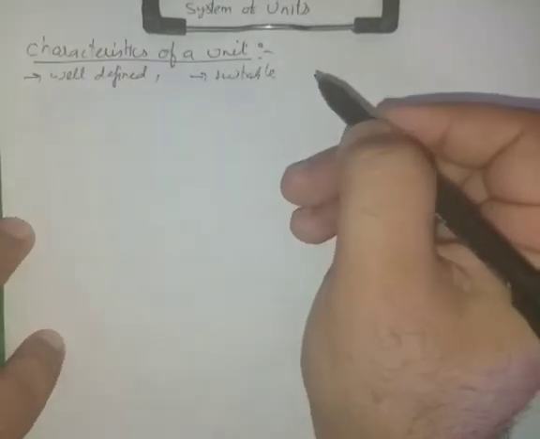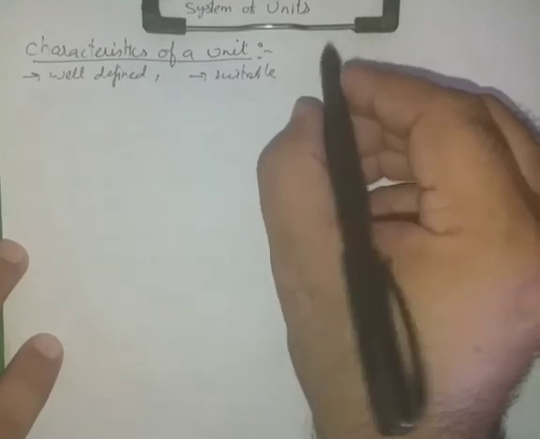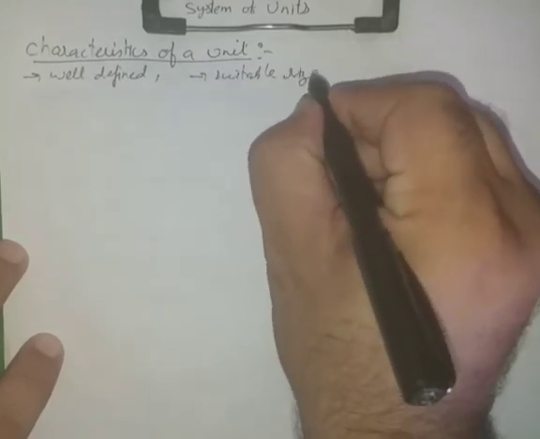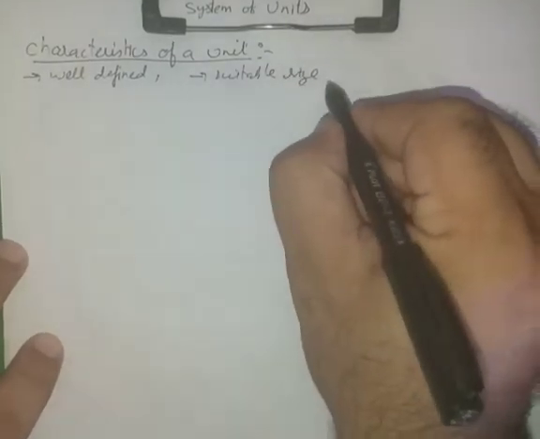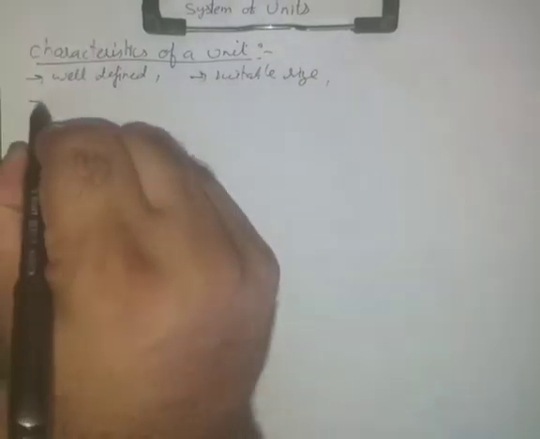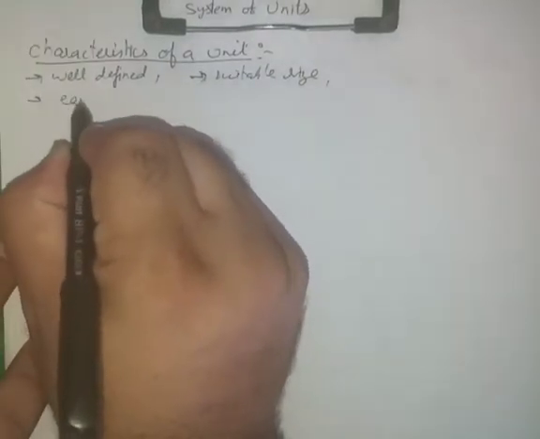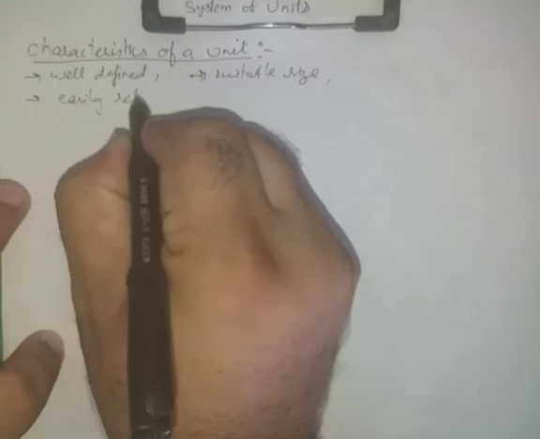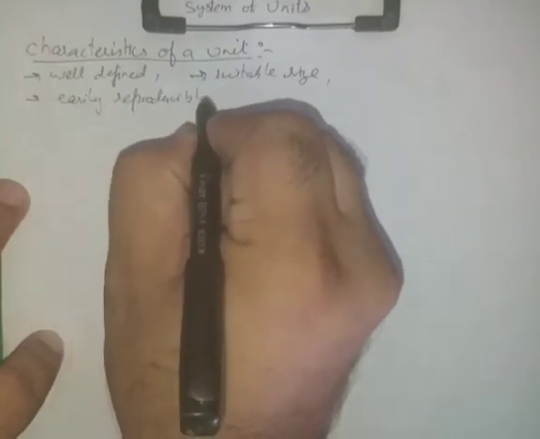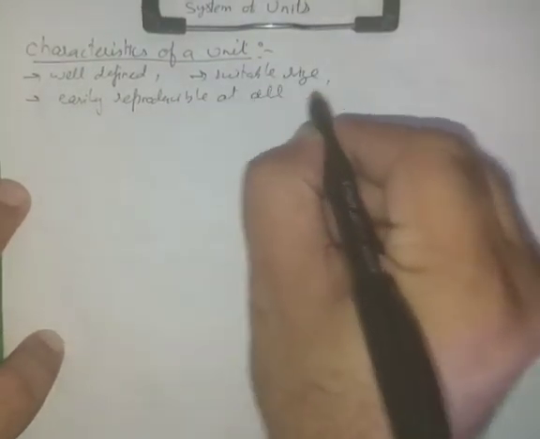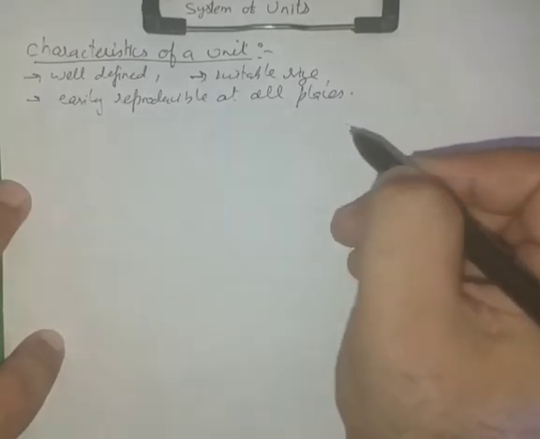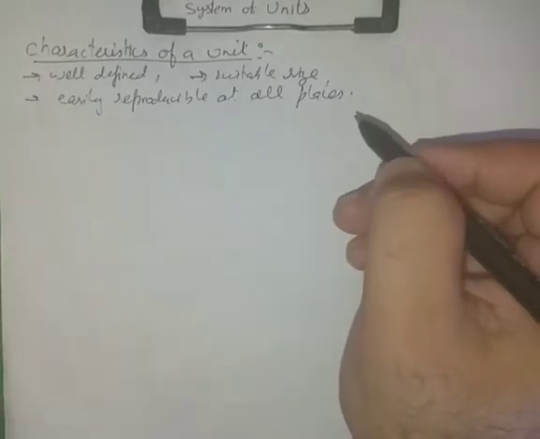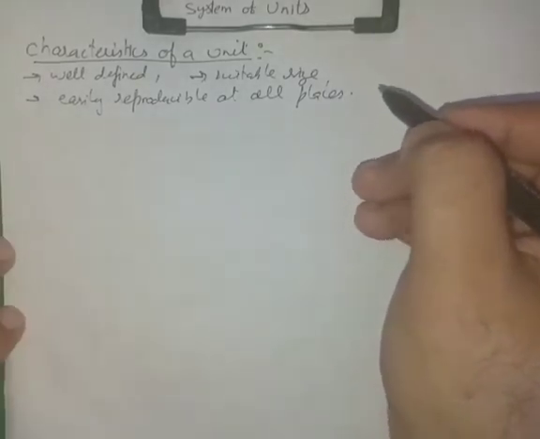It should not be too big, nor too small. It should be easily reproducible at all places. At all places means the units must not change from one place to another place.